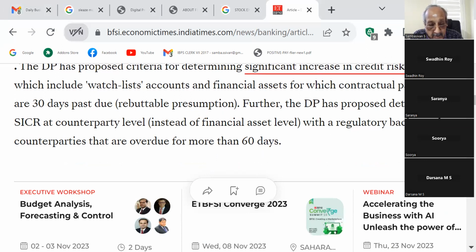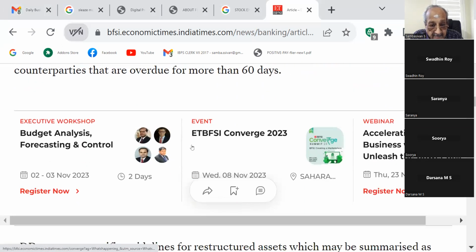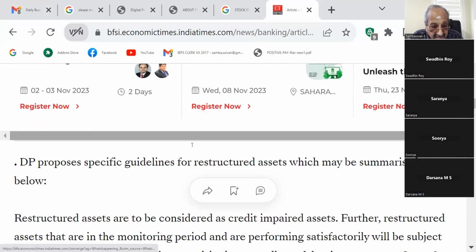Further, the DP has proposed determining SICR at counterparty level instead of financial asset level, with a regulatory backstop for counterparties that are overdue for more than 60 days.